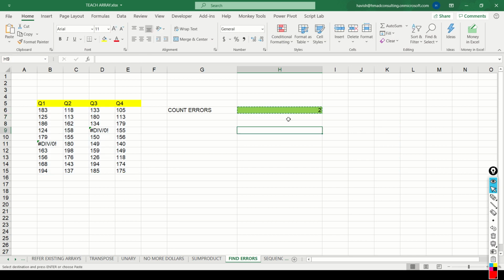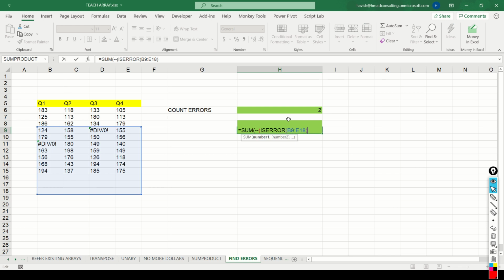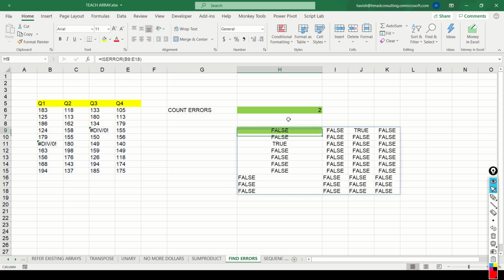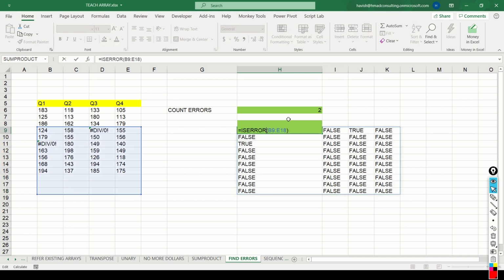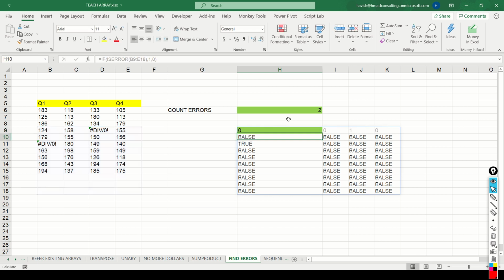Let me show you an alternative. Now here we want to not use the unary operator. We will keep it a little simpler. So I want to find out the ISERROR. We want to use an IF statement to say that if there is an error, then I want a 1, otherwise we want a 0.